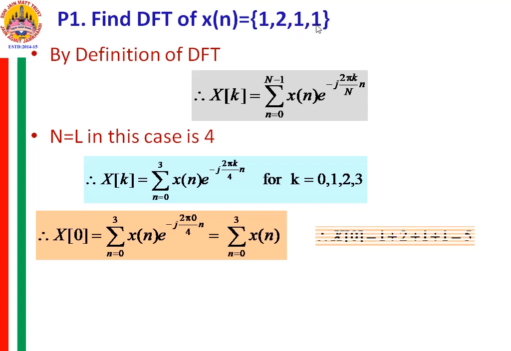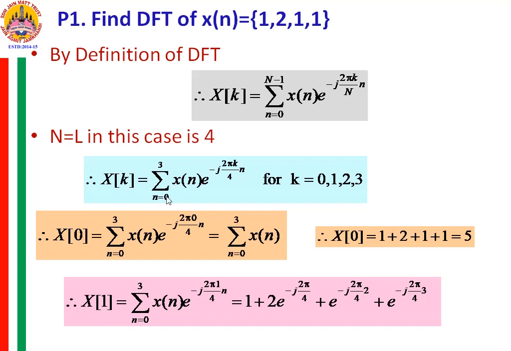So substituting that in the equation, you get capital X0 is equal to small x0 is 1, x1 is 2, x2 is 1, x3 is 1. When you add all these values, it is equal to 5. So capital X0, the first DFT coefficient at k is equal to 0, is equal to 5.